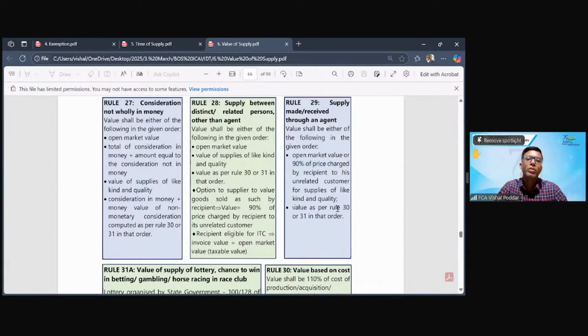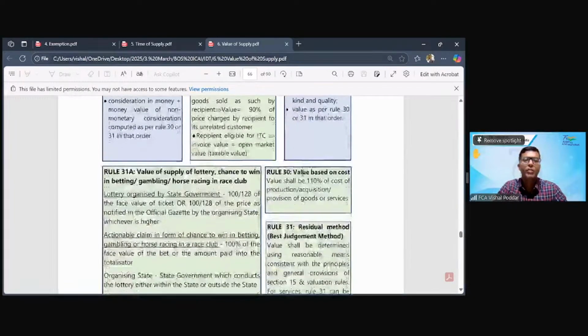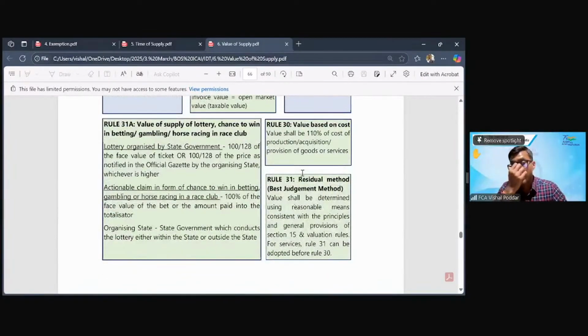Or again, rule 30(3)(1). So what is special is, in case of an agent, I'm again given that option of taking 90% of the price which my agent is charging further to an unrelated customer. So that is what is common between related person and agent supplies. Now we come to some very specific supplies given in the valuation.